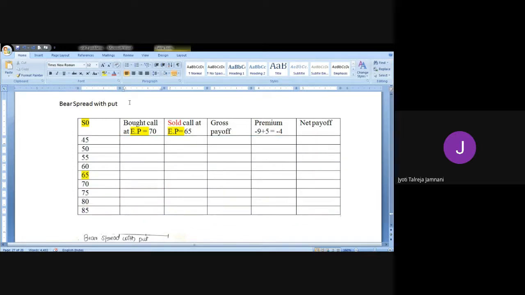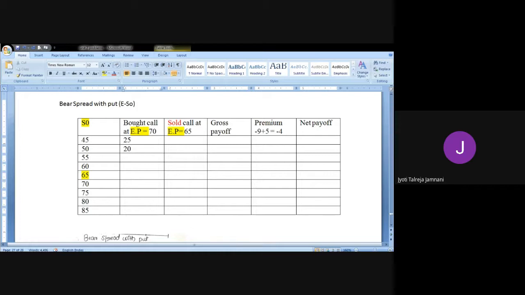Now this is a put option. So put option, remember the intrinsic value formula is E minus S naught. So we are going to do exercise price minus the spot price. So it's going to be 70 minus 45. When you do 70 minus 45, you will gain 25 rupees. So we'll exercise the option. 70 minus 50, you will gain 20 rupees.